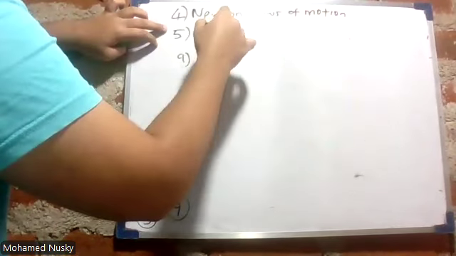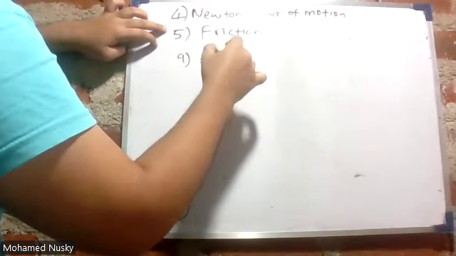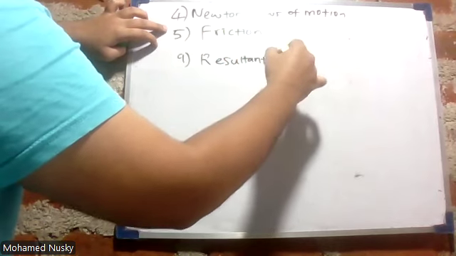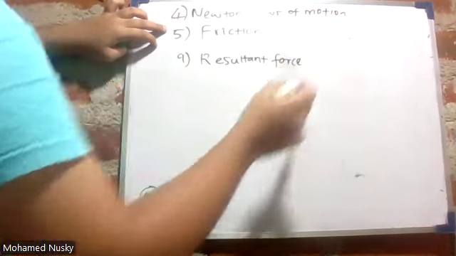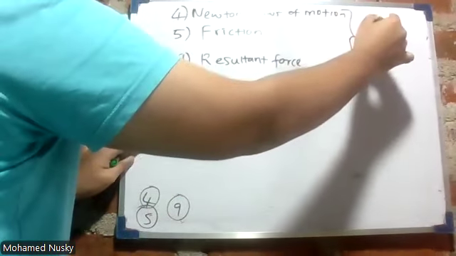Fifth unit is friction. Ninth unit is resultant force. These topics are related to force.